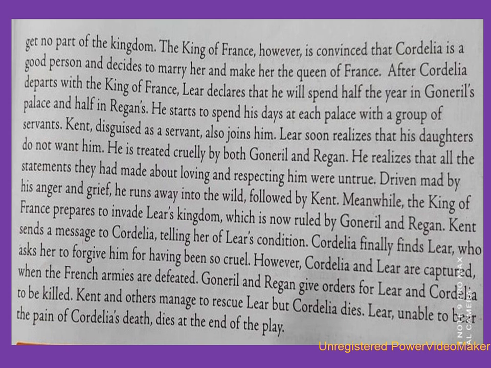Kent sends a message to Cordelia telling her of Lear's condition. So Kent comes to know about all the truth. So he sends a message to the youngest daughter Cordelia telling about Lear's condition. Cordelia finally finds Lear, who asks her to forgive him for having been cruel. So Cordelia finds her father, and then King Lear asks Cordelia to forgive him for being so cruel.